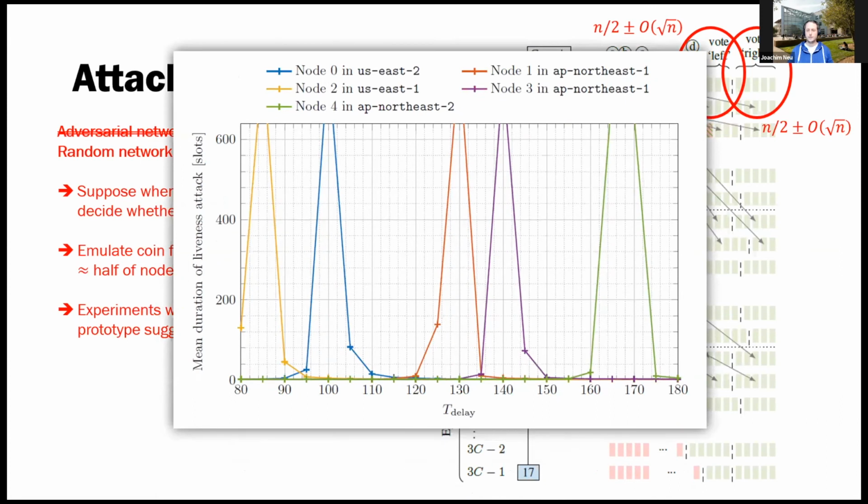And in fact, the question is how the adversary has to tune this parameter t delay, right? Here on this plot, you see, for the adversary in different positions in this network that we measured, and different choices of t delay, how long the attack was on average successful. And the punchline is that there's roughly a band of maybe 10 or 20 milliseconds within which the adversary has to hit the t delay, and then it can again destroy the security of the protocol.